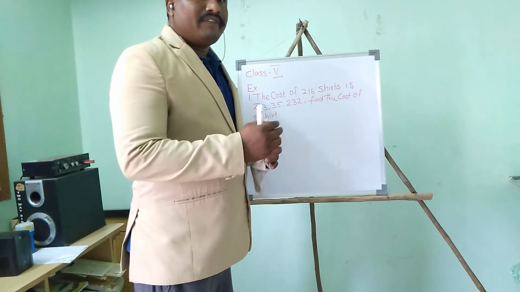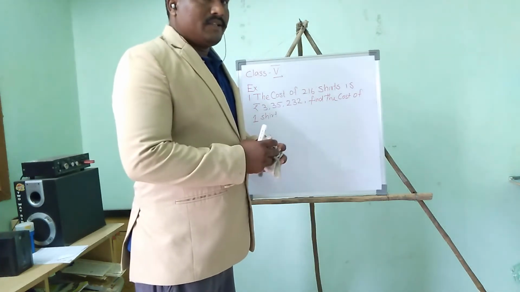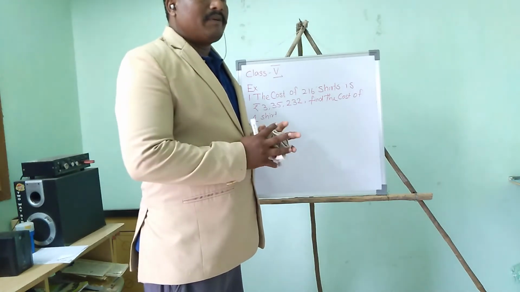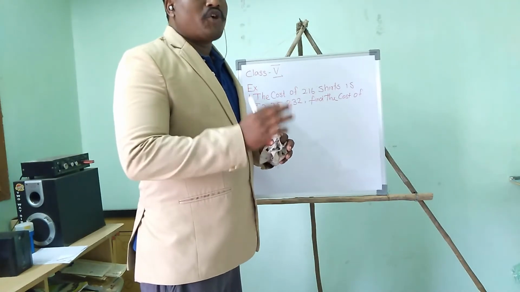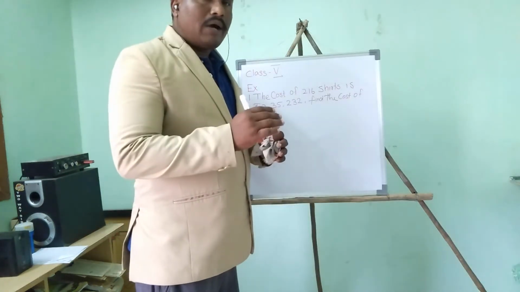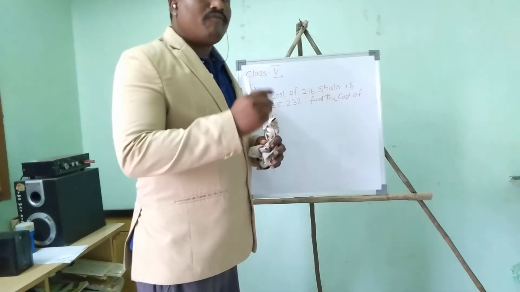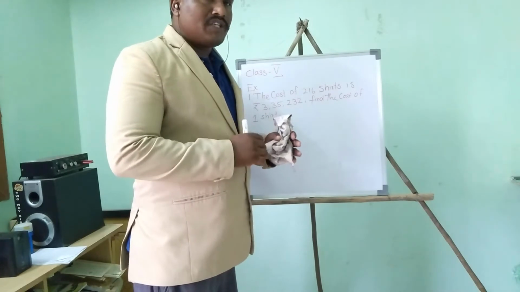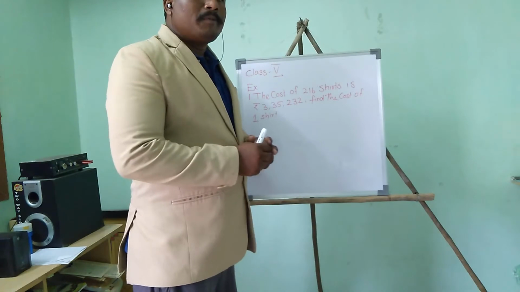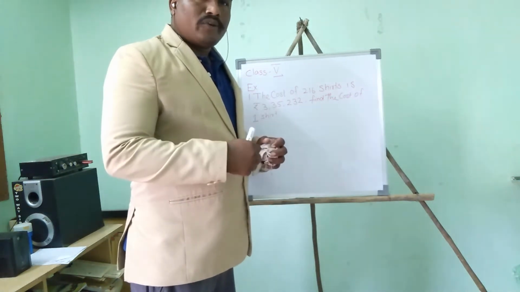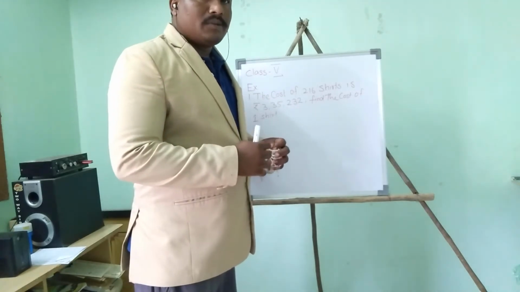A simple example. Division is nothing but continuous subtraction. Don't worry about that. If you have 10 chocolates and you have 5 friends, you have to give the chocolates to your friends. How will you give to 5 friends? Each gets 2. So 5 into 2 is 10 chocolates. So this is division.